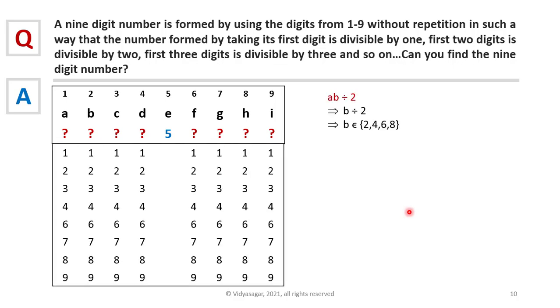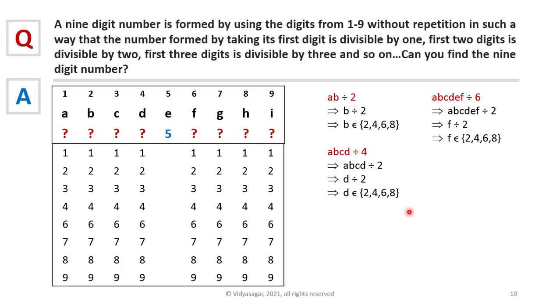Let's simplify this further. We know that if we take the first 2 digits A, B, it is divisible by 2, which means B is divisible by 2. For B to be divisible by 2, the options available for B are 2, 4, 6, 8. Similarly, if you take the first 4 digits, the number should be divisible by 4. Since the number is divisible by 4, the number should also be divisible by 2, which means D should be divisible by 2. So D should be among 2, 4, 6, 8. Similarly, A, B, C, D, E, F, the first 6 digits should be divisible by 6. That means it should also be divisible by 2, so F also should be among 2, 4, 6, 8. Similarly, the first 8 digits should be divisible by 8. Hence, H also should be from 2, 4, 6, 8.